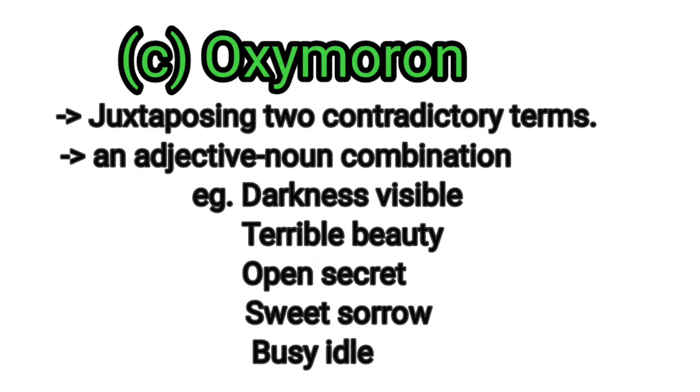Oxymoron. It means juxtaposing two contradictory terms, normally an adjective-noun combination in which the adjective is opposite to the noun.